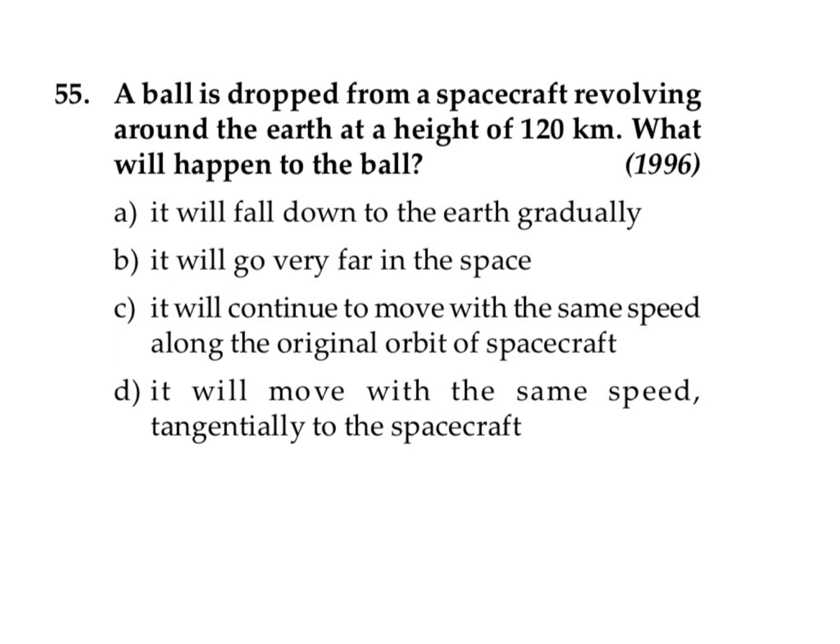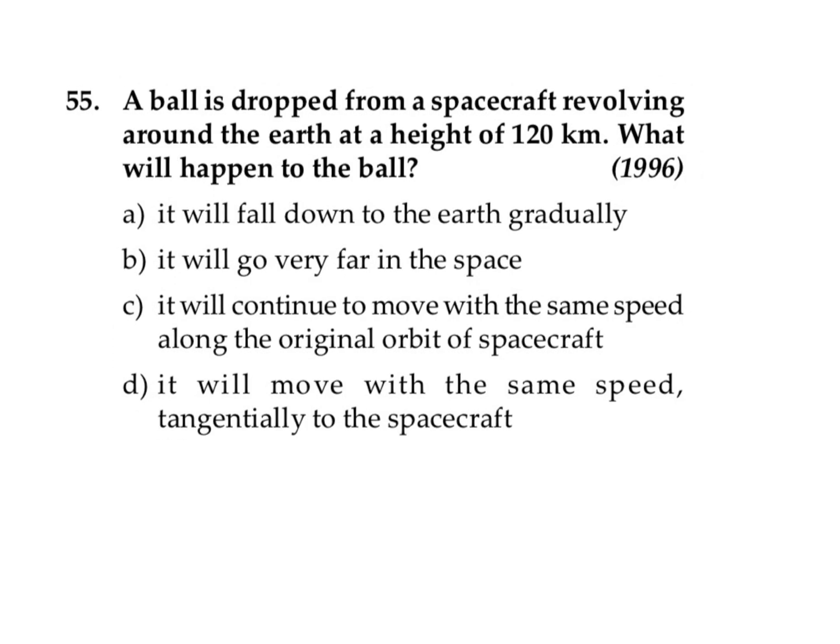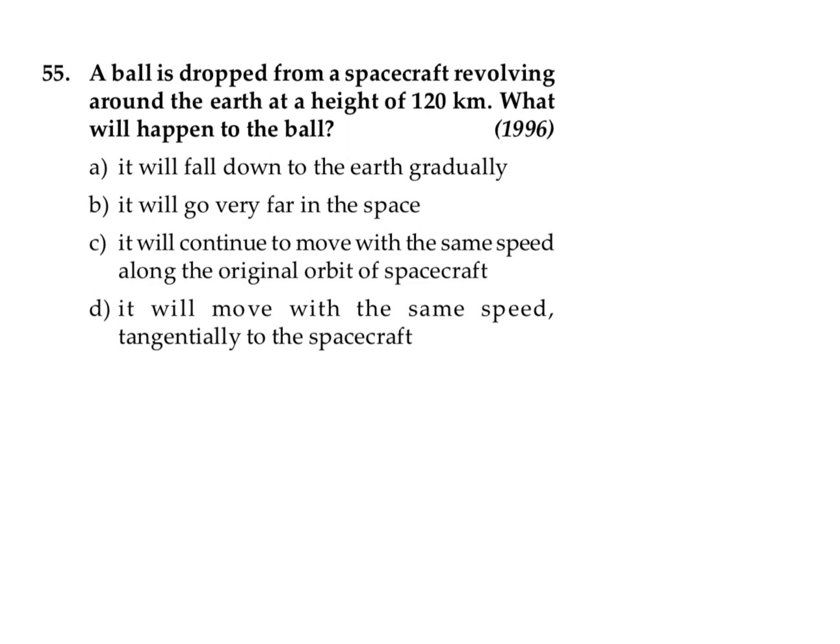Initially, that object, the ball, was inside the spacecraft. So the ball was not at rest. It was moving with the same orbital velocity. Because it already has an orbital velocity, if you just drop it, it will continue to move around the Earth in the same orbit. So we can say that it will continue to move with the same speed along the original orbit of the spacecraft.